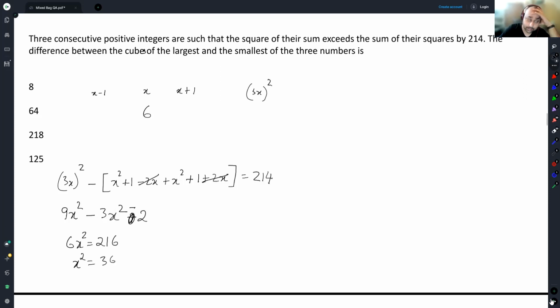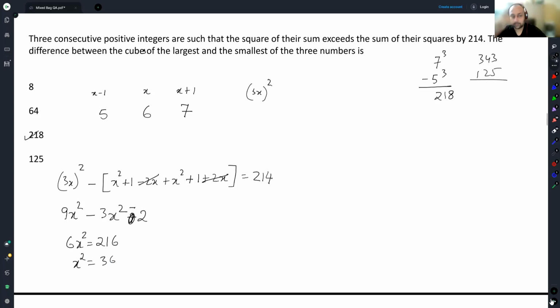So x is 6, 3 consecutive positive integers. So this has to be 5, this has to be 7. Finally, we need 7 cube minus 5 cube, which is 343 and 125, 280.